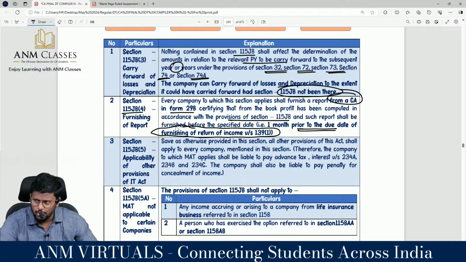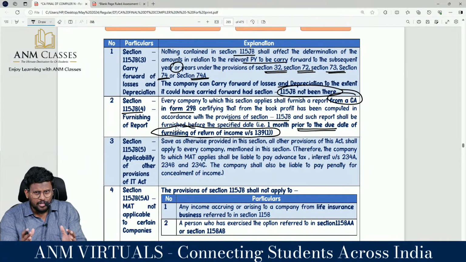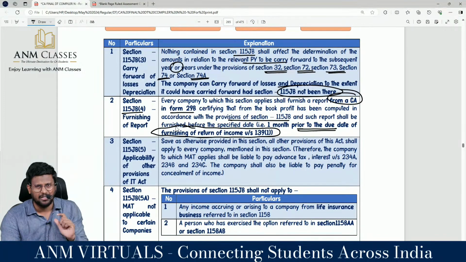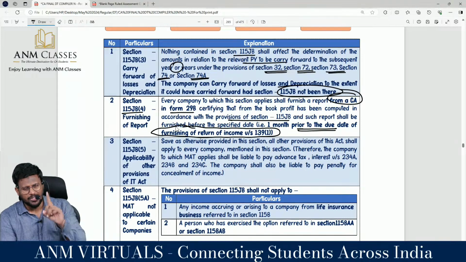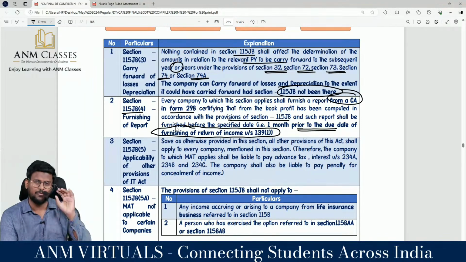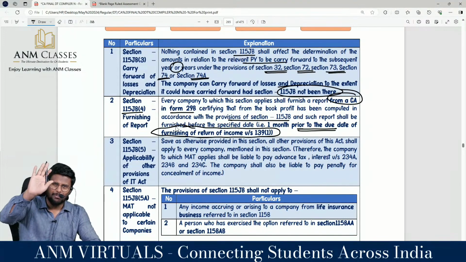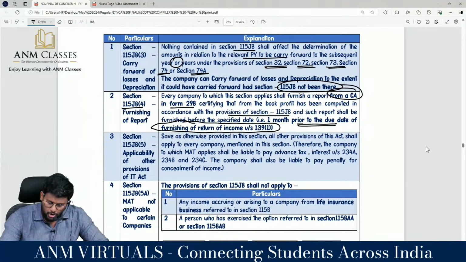So, my dear lovable students, for you the provisions of MAT are applicable. How to check whether the tax payable under the normal route is less than the tax payable under the MAT route? Then you have to get a certificate from a chartered accountant in form number 29B, saying that I have computed the MAT in accordance with 115JB.